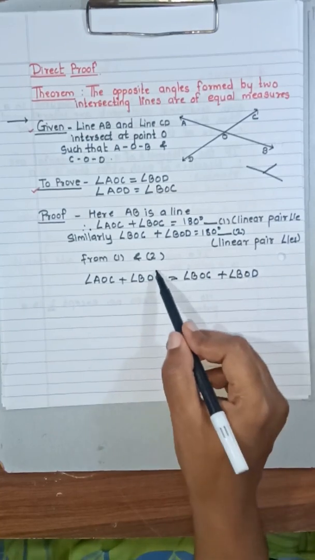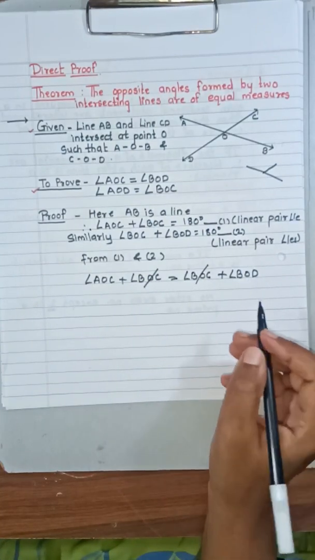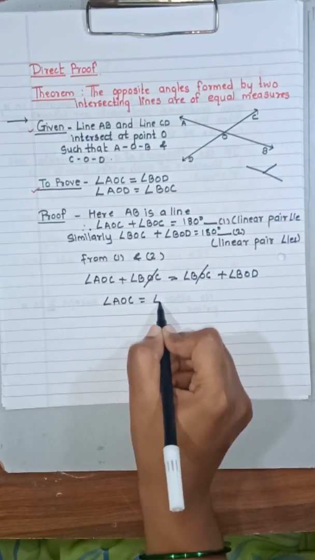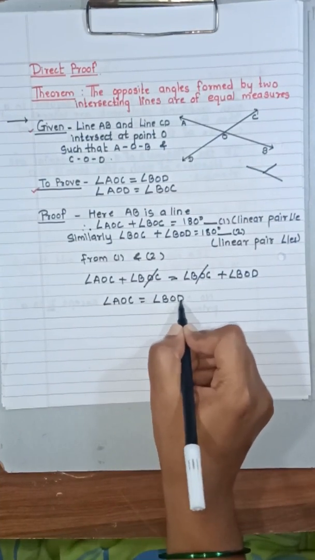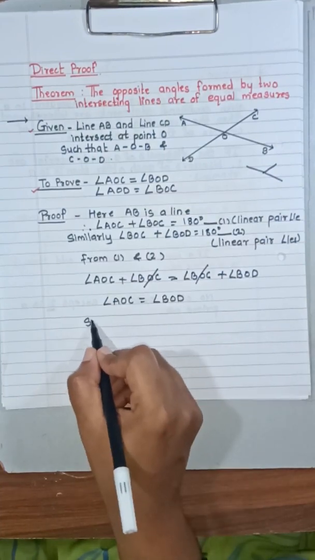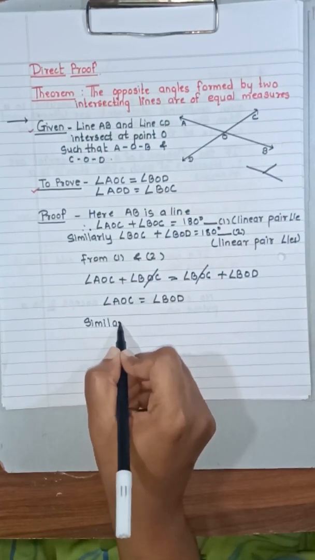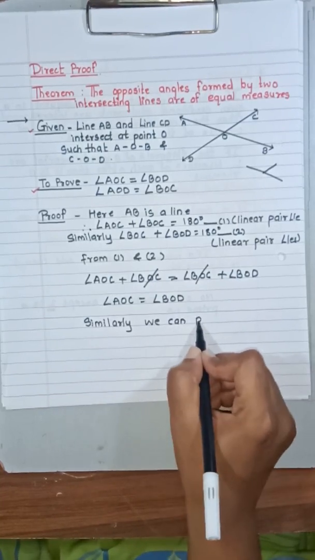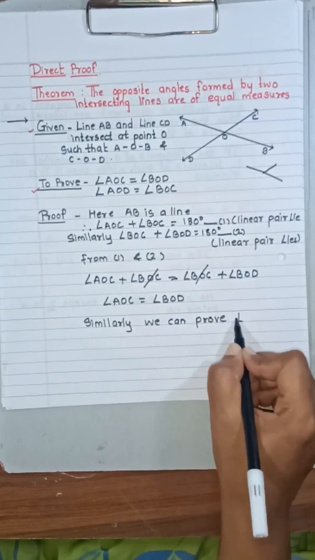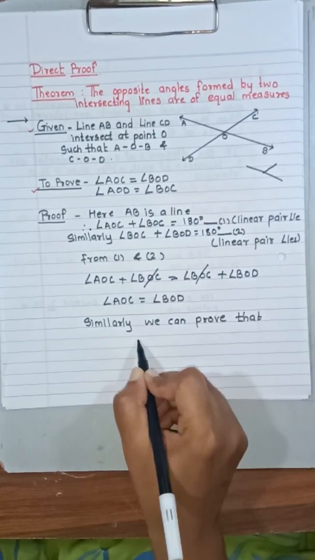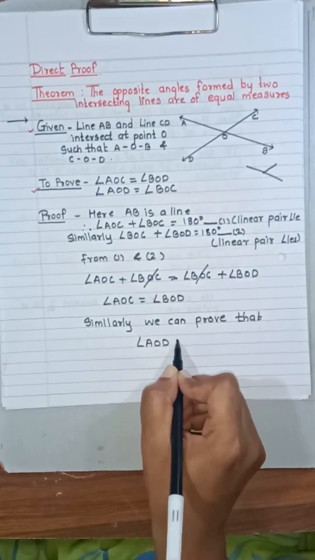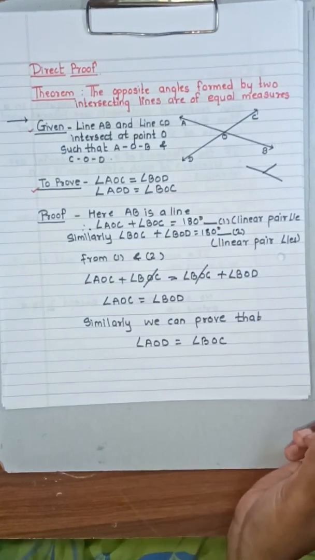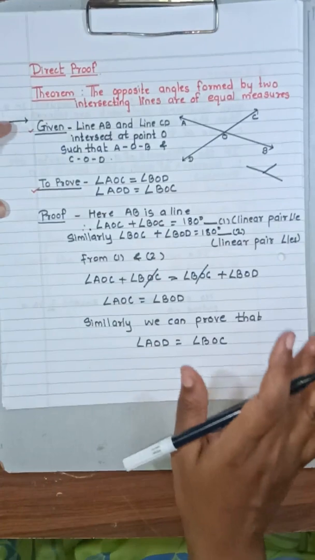Now this BOC and BOC will get cancelled and you come to know that angle AOC is equal to angle BOD. Now similarly we can prove that angle AOD is equal to angle BOC. Okay, now this is your direct proof.